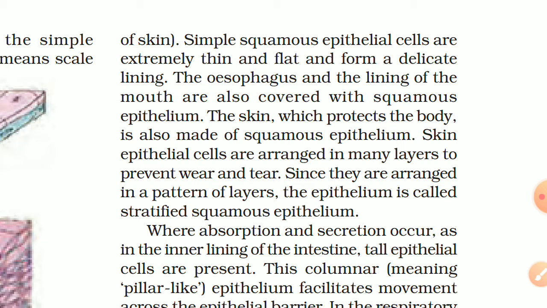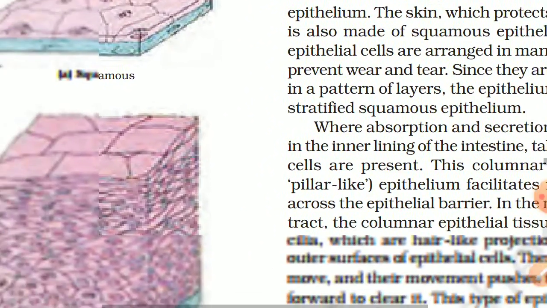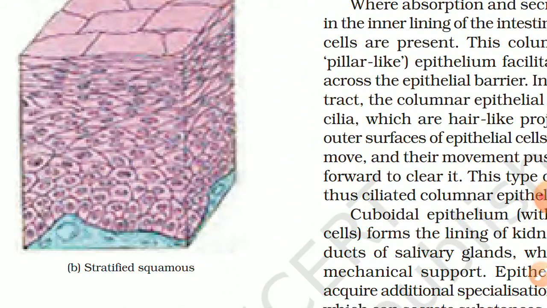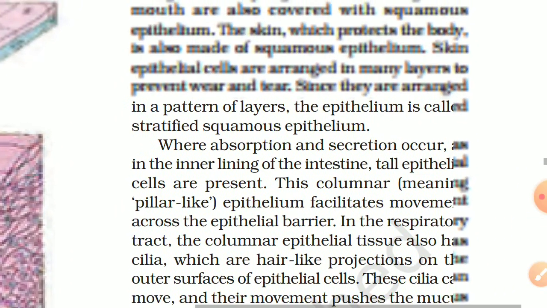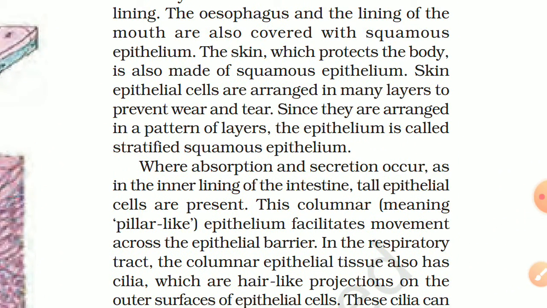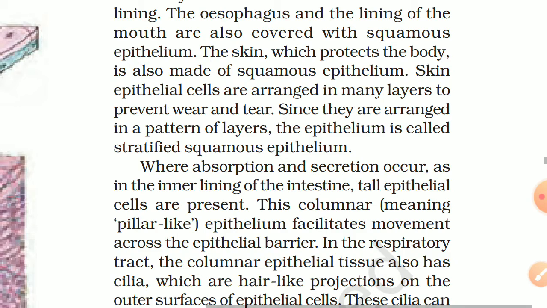The skin, which protects the body, is also made up of squamous epithelium. Also our skin epithelial cells are arranged in many layers to prevent wear and tear. There is not only one flat layer, but multiple layers that make up the skin. Since they are arranged in a pattern of layers, the epithelium is called stratified squamous epithelium.